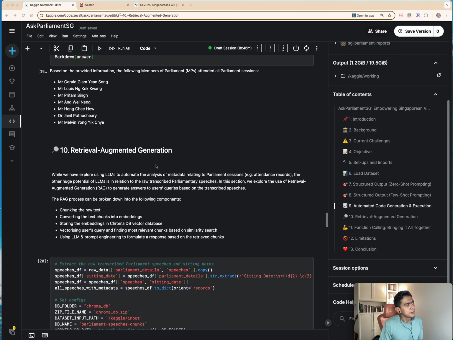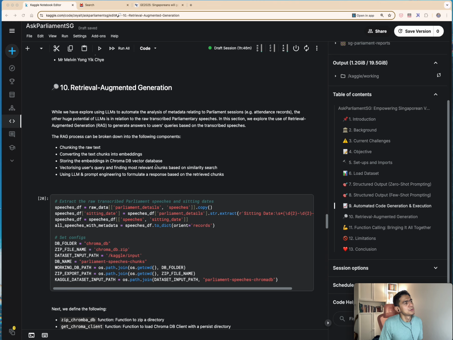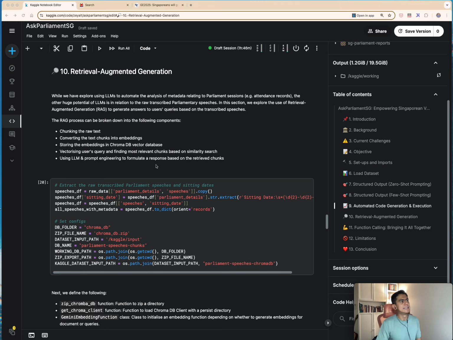So pretty straightforward here. What's also interesting is looking at the raw transcribed speeches and trying to generate responses or output answers based on those speeches. So here is where we apply retrieval augmented generation. It can be broken down into various components.